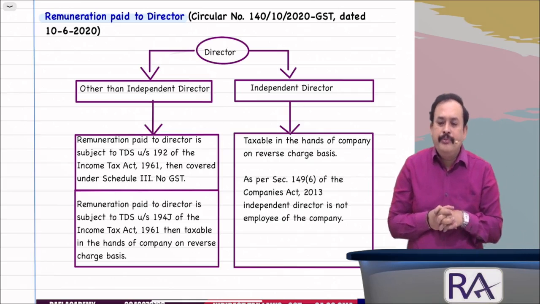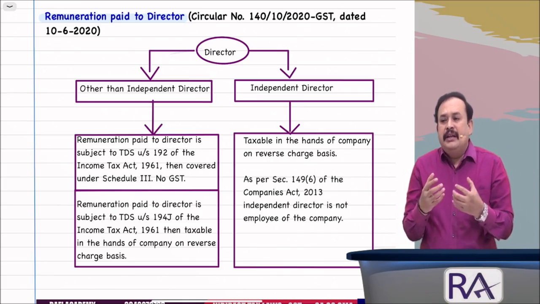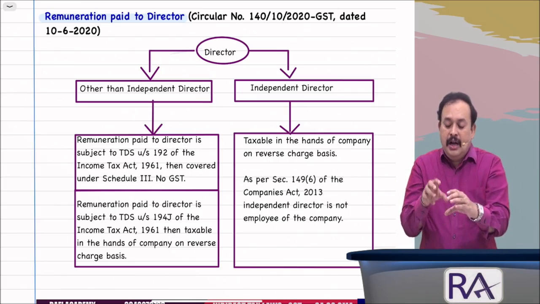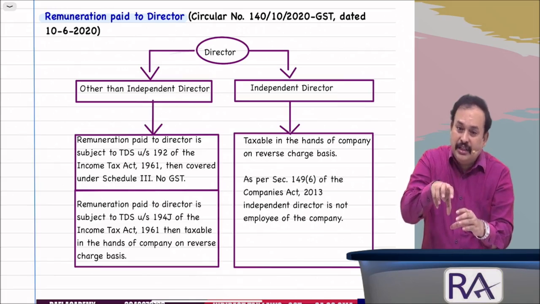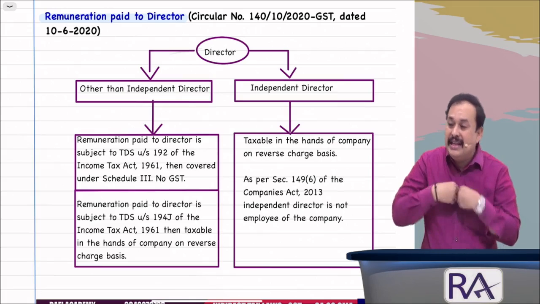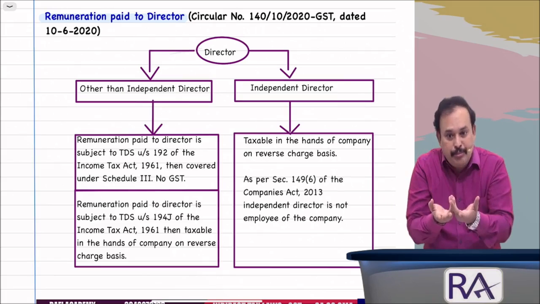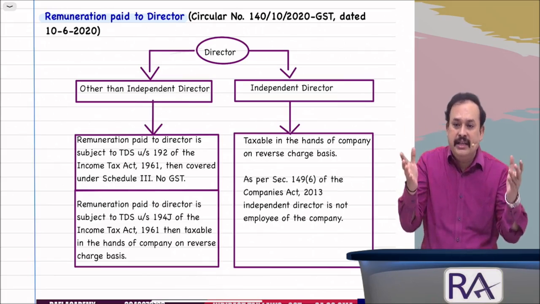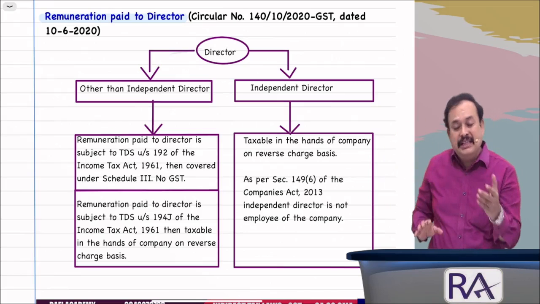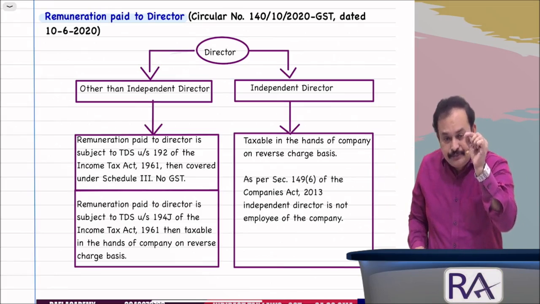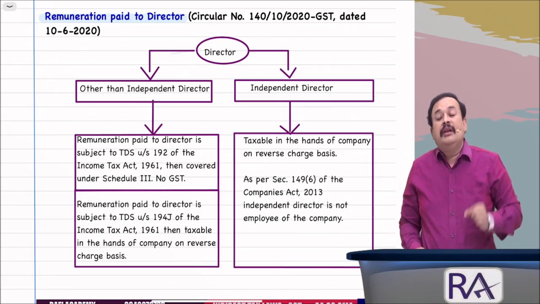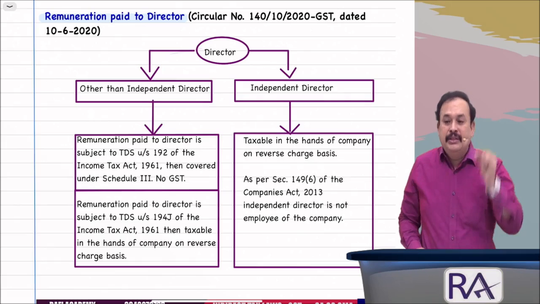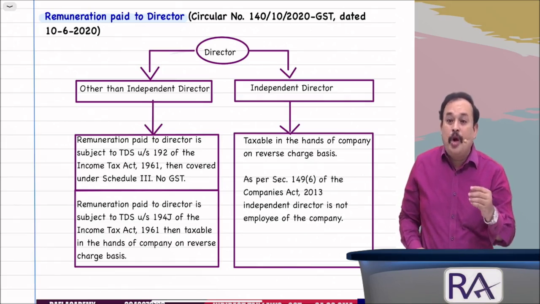My dear sir, if a director of a company receives any remuneration from the company where he holds directorship, in such case, its tax liability under GST has been clarified by saying that, first, your directorship, what nomenclature?